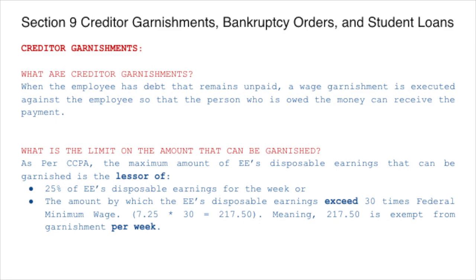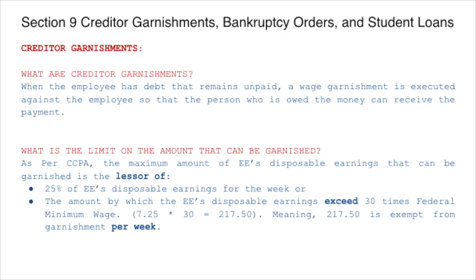As per the Consumer Credit Protection Act, the maximum amount of the employee's disposable earnings that can be garnished is the lesser of 25% of the employee's disposable earnings for the week, or the amount by which the employee's disposable earnings exceed 30 times the federal minimum wage.